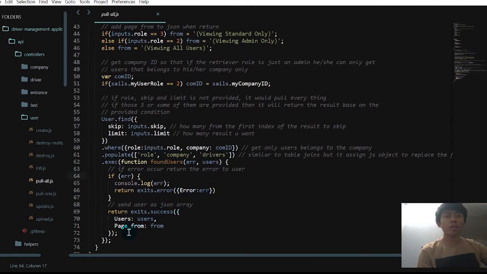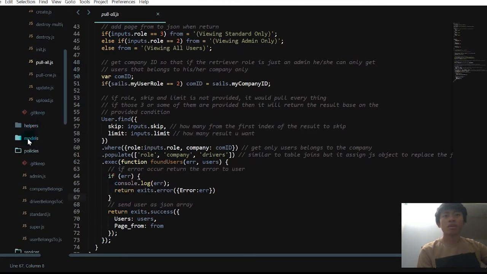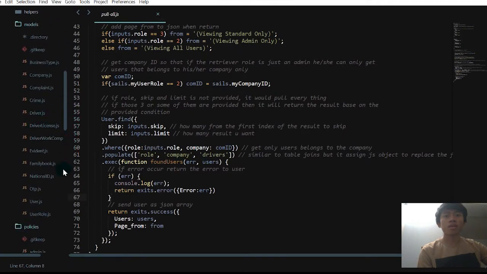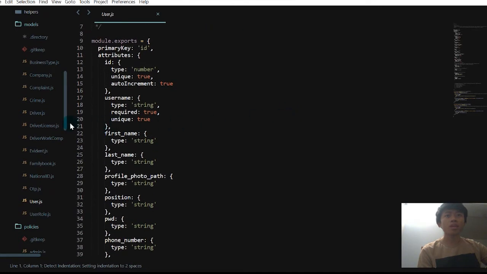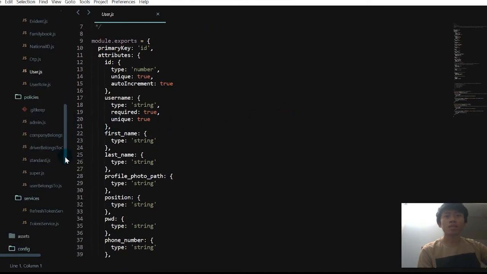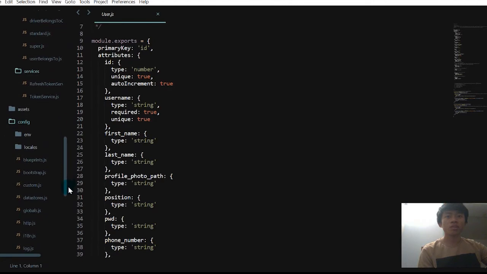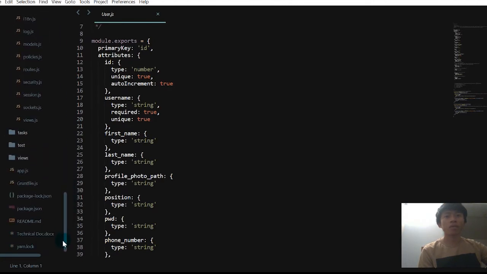When the data is retrieved, it exits success with the users as users. Those models are located in the model folder, and these are the models, and this is our user model, and that's basically the file structure of our backend application.